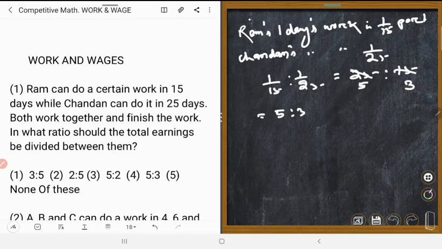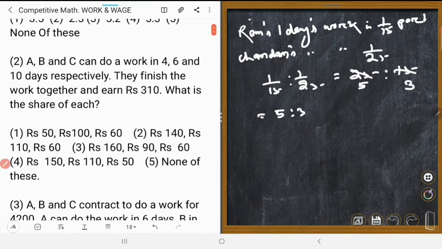Which is the correct answer? Tell me. Number 4. Number 4 is the correct answer. Thank you. Good girl. The boy, good boy. Okay. You are a boy, you are not a girl.